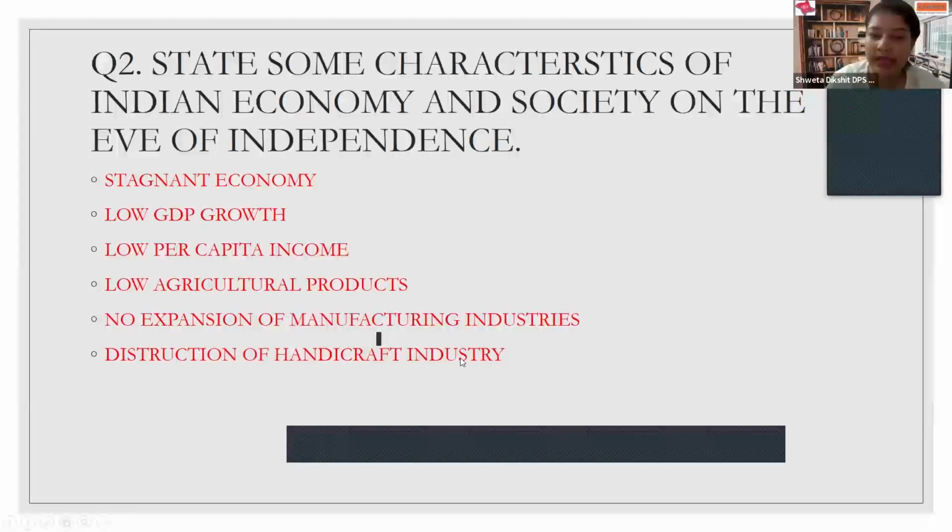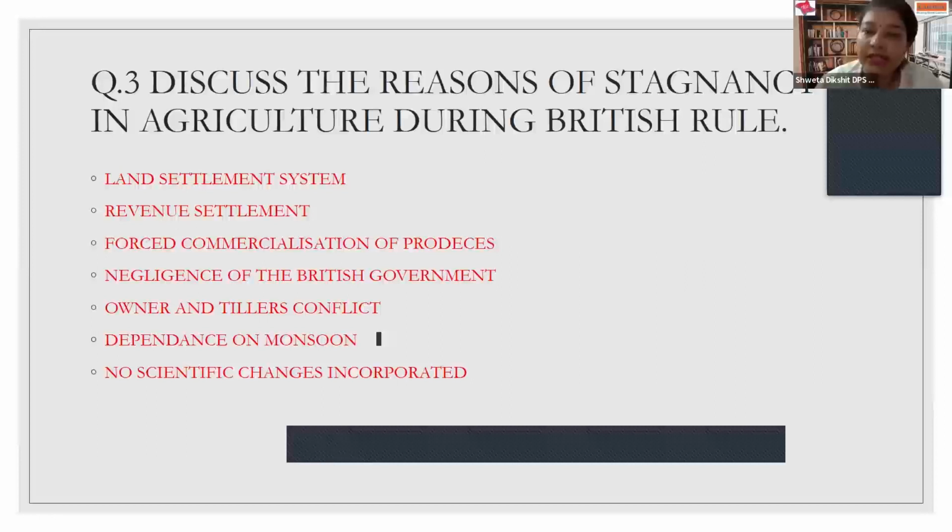I just told you a few minutes back that India had monopoly of trade over multiple things, especially the handicraft industry. The Britishers had intentionally and systematically destroyed the handicraft industry. Now, as we have understood that nothing was positive about the Indian economy, and in the very first topic I told you that India was an agrarian or agricultural economy, during the British period the agriculture of India had also been systematically destroyed. It was in its worst phase. We lost a lot in the agricultural sector as well.